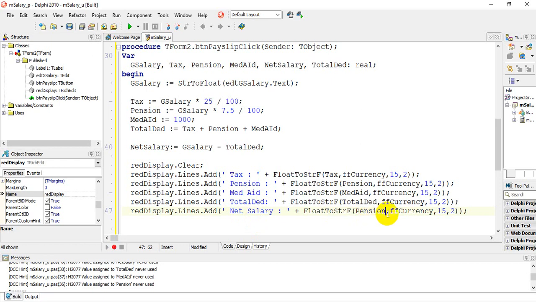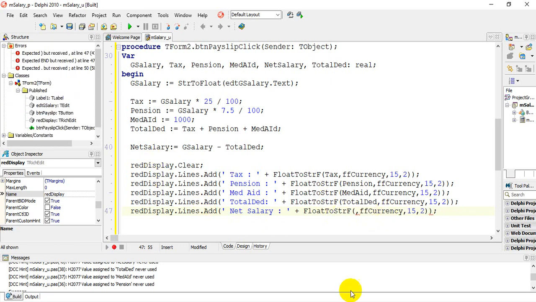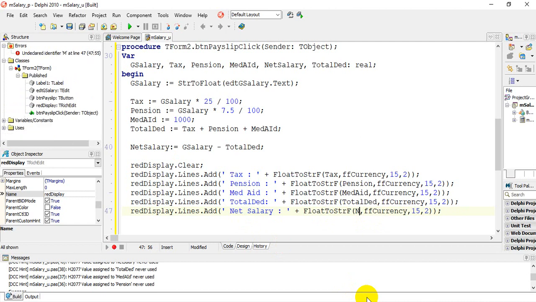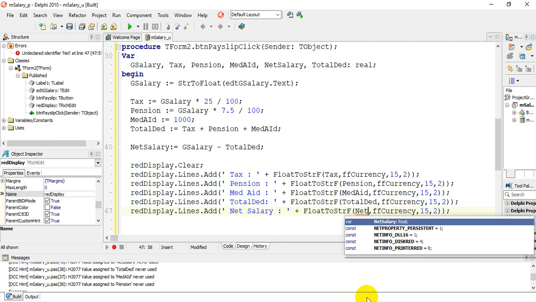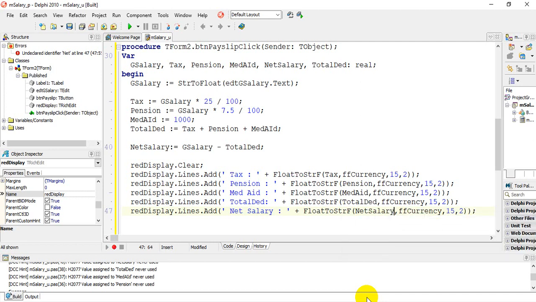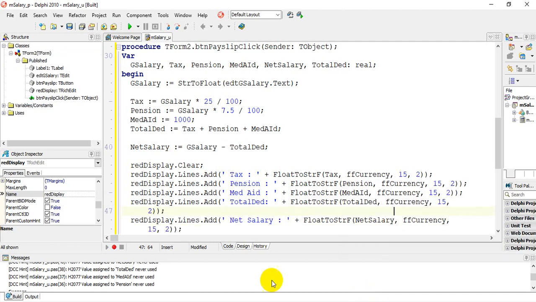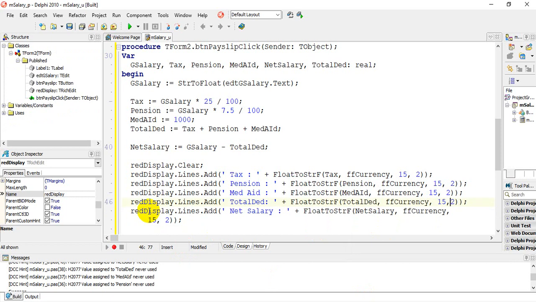And remember, this is your variable name, so it has to match the variable name called net salary. And if you're lazy, you can just use Control space, it will pick up the variable name for you. Control D, and if I press Control D, it goes on a different line, but I'm going to bring it back to one line so that you can understand.